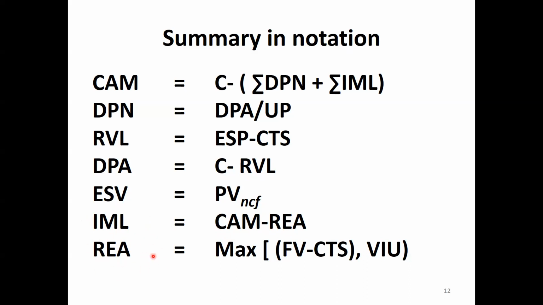Realizable amount equals the maximum of fair value minus cost to sell the item, and value in use. So we compare these two values and take the maximum value, and that will be equal to the realizable amount.